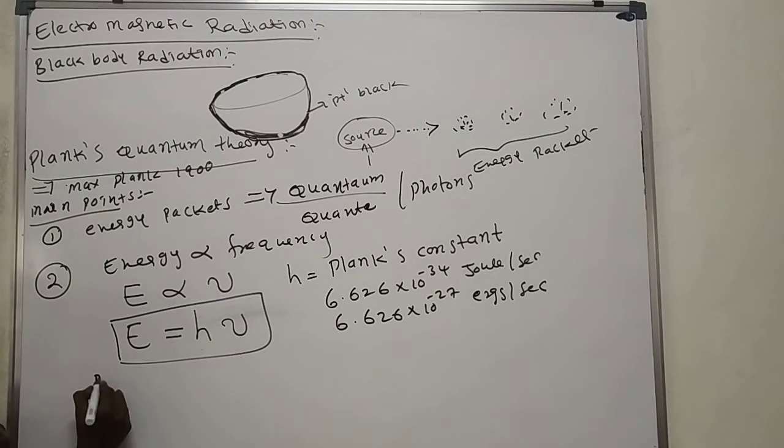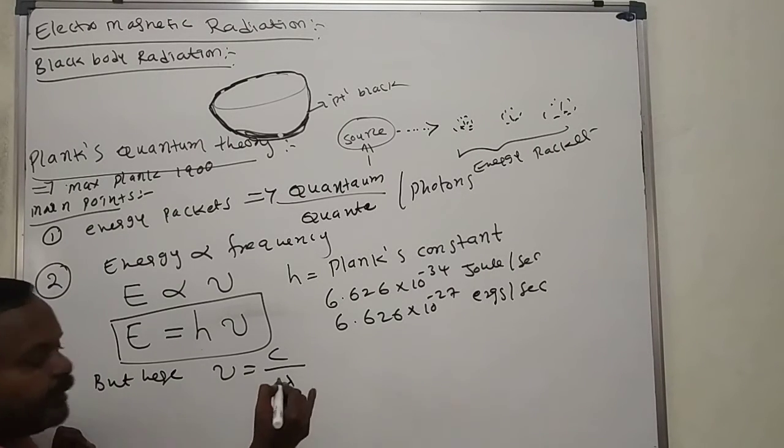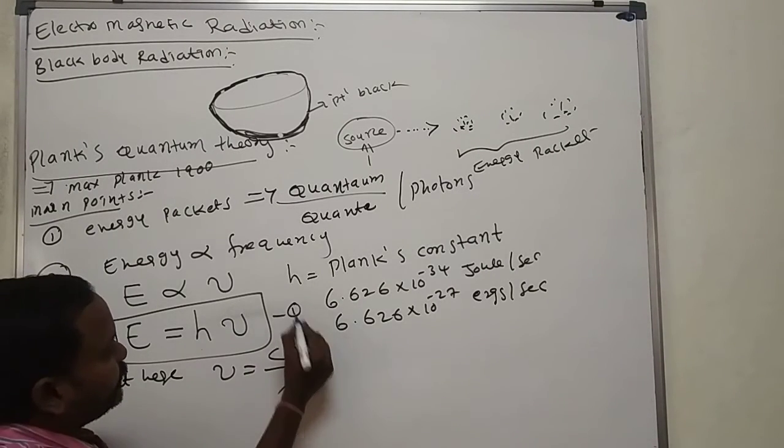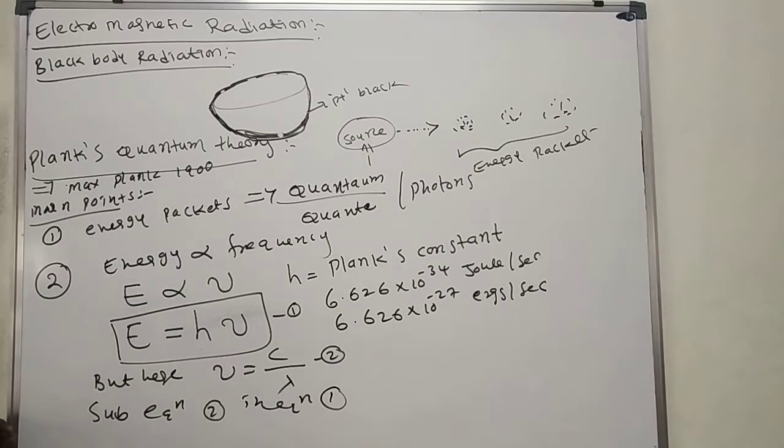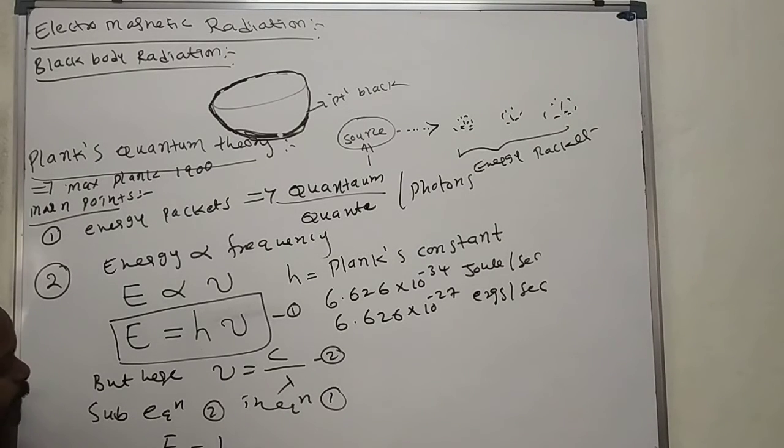But here, see below: we already saw nu. What is nu? It is the frequency. What is nu? c by lambda. This is the first equation, E = hν. This is the second equation, ν = c/λ. Substitute equation 2 in equation 1. What will you get? E is equal to hc by lambda. This is the principle.